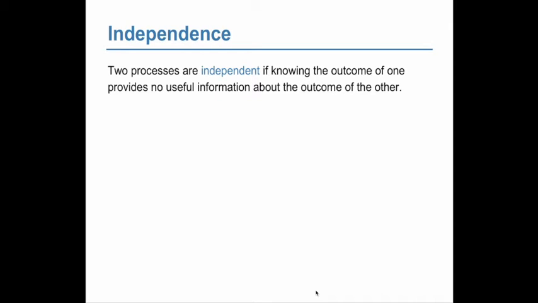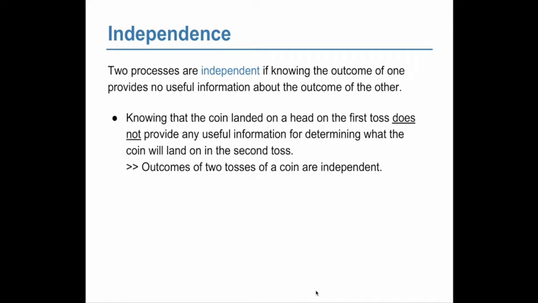Two processes are independent if knowing the outcome of one provides no useful information about the outcome of the other. So, coin tosses are independent. Knowing that the coin landed on a head on the first toss does not provide any useful information for determining what the coin will land on the second toss.